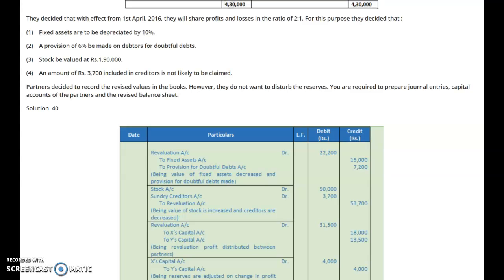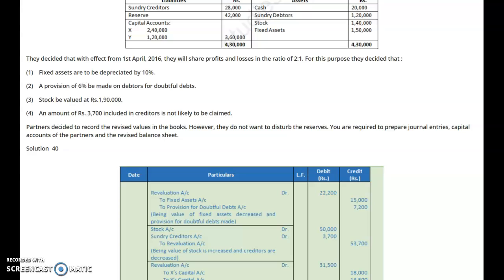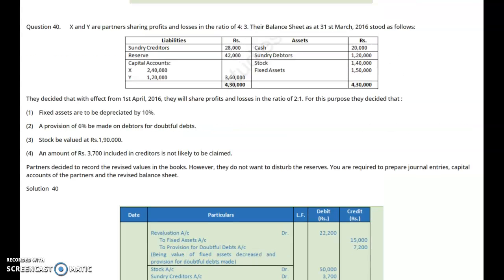What we have to do? I told you that there are two conditions. If they want to show, we have to credit the old partners in the old ratio. If they do not want to show, then we have to find out the gaining and sacrificing ratio, and accordingly the partner who is gaining is given the debit and the partner who is sacrificing will be given the credit. Now here it is mentioned regarding reserve only, they do not want to disturb.